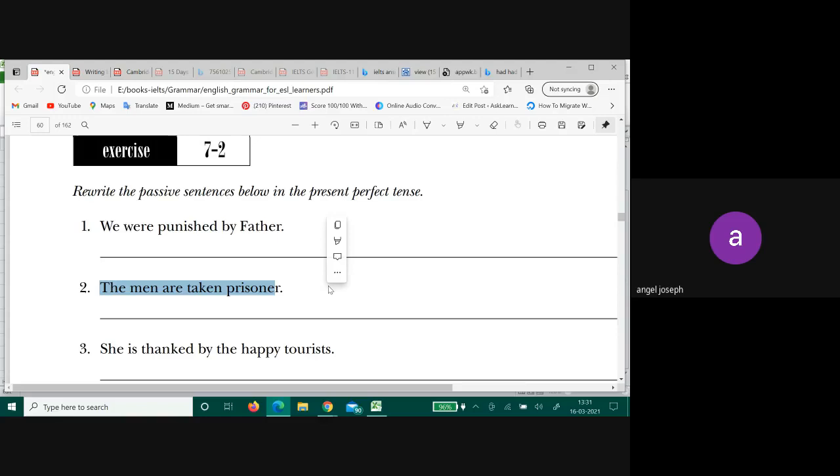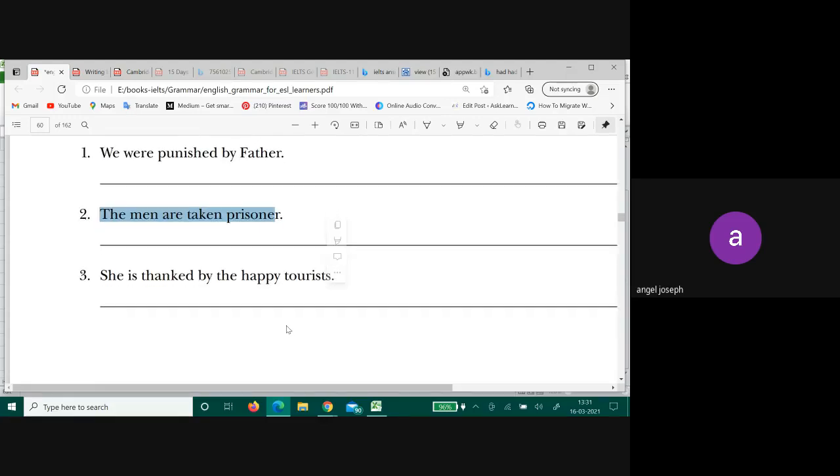No, there is just one element, the men. That element changes from being men to becoming prisoners. The state has changed. The subject remains the same, so I do not need to use a by there. The men, present perfect will be: have been taken prisoners.